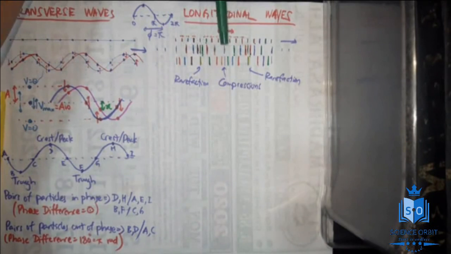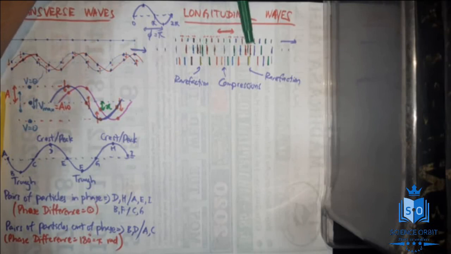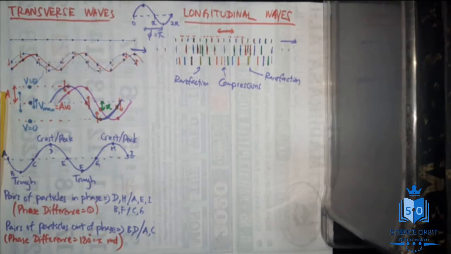This green has moved much further, and when this green is further, this green is closer. So this green and this green are out of phase, but this green and this red are in phase because they are similar. So rarefaction will be in phase, rarefaction and compression will be out of phase. Right. Now quickly I will have to define certain things.